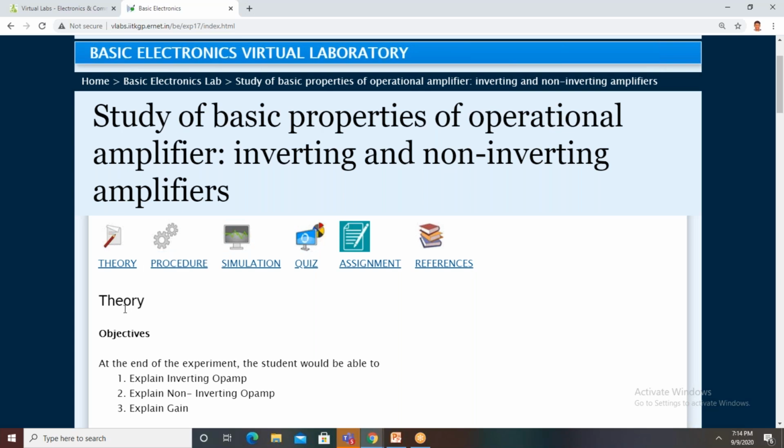Then this is the procedure. So how to perform this particular experiment. How to make the connections between the components, how to apply the inputs, and what are the different values required. Then how to check the connections, and how to do the experiment. So all the information is available in the procedure.